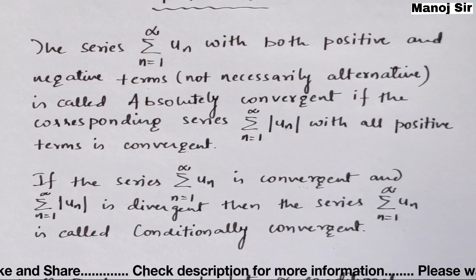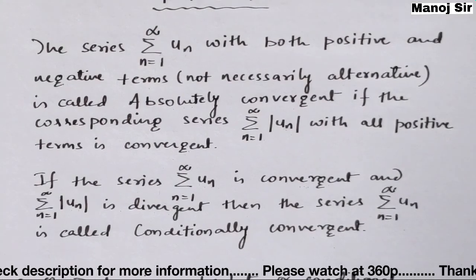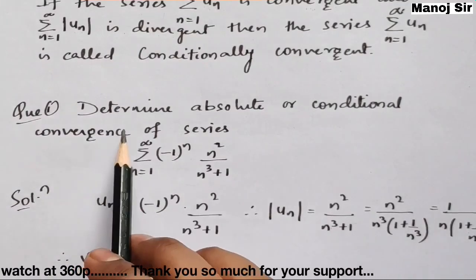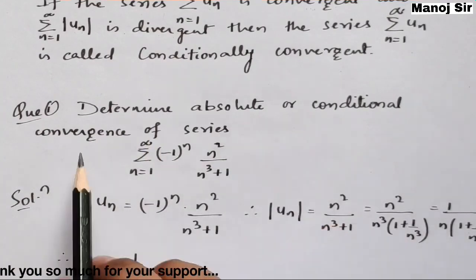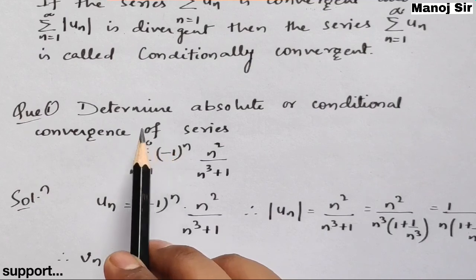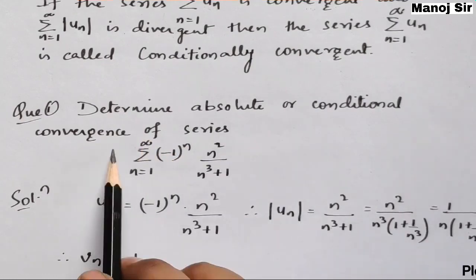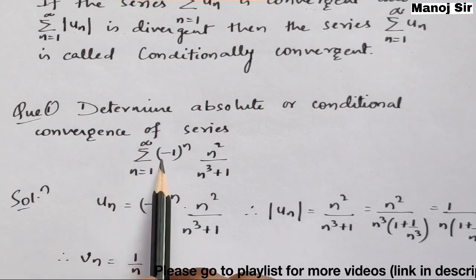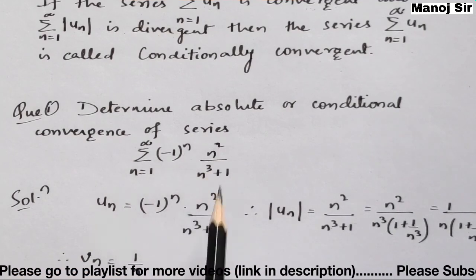Now we'll take one problem. Let us try to solve this problem: determine the absolute or conditional convergence of the series. Here we have the series summation n equals 1 to infinity of minus 1 power n into n square upon n cube plus 1.